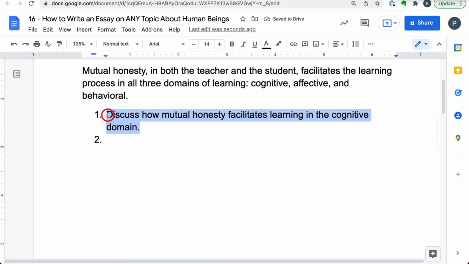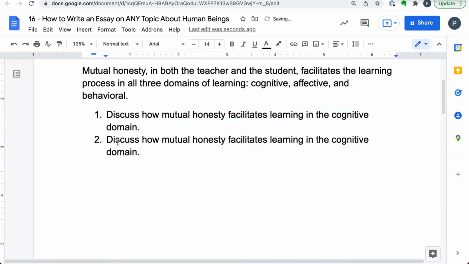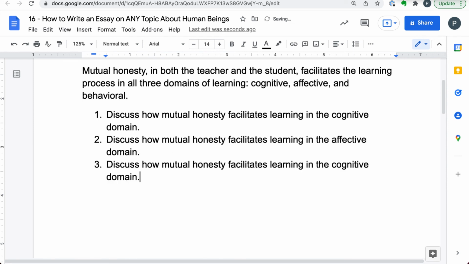Next, I'm just gonna copy and paste because this is very simple. Next, in the second section of the body of the essay, I'm gonna discuss how mutual honesty facilitates learning in the affective or emotional domain of learning. And finally, I will discuss how mutual honesty facilitates learning in the behavioral domain. There we go. In the behavioral domain.